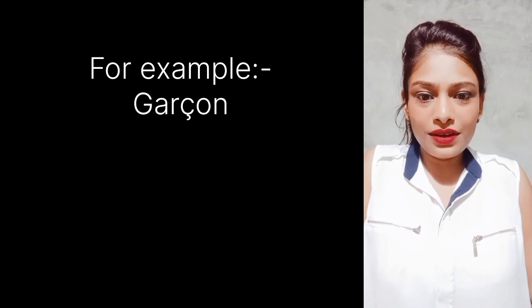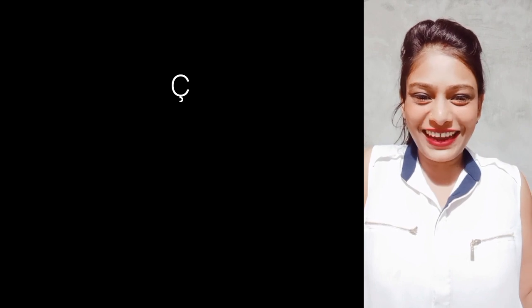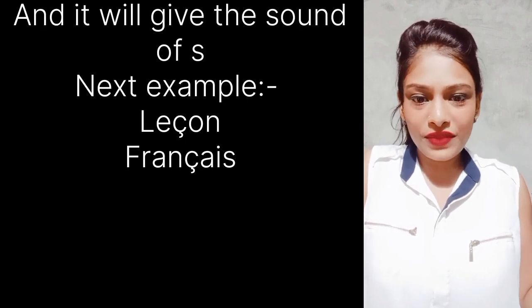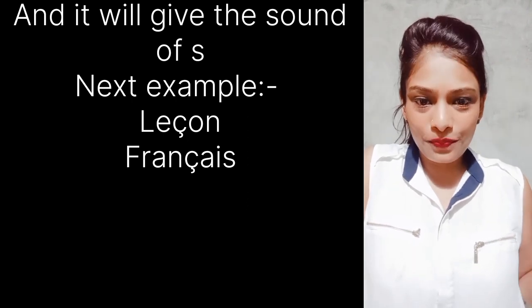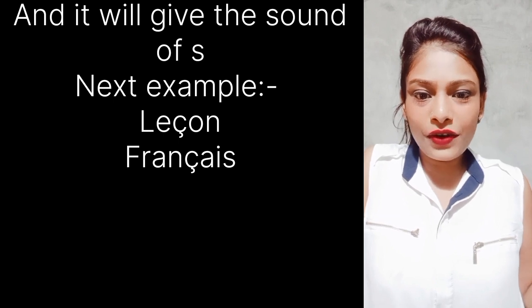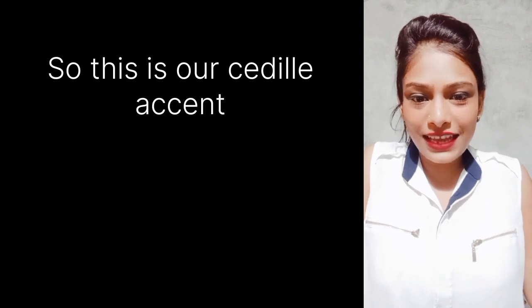Garçon means a boy. Without accent, it will sound like "garkon". It is not right. So we will use this accent and it will give the sound of s. Next example, leçon. Next, français. So this is our cédille accent.